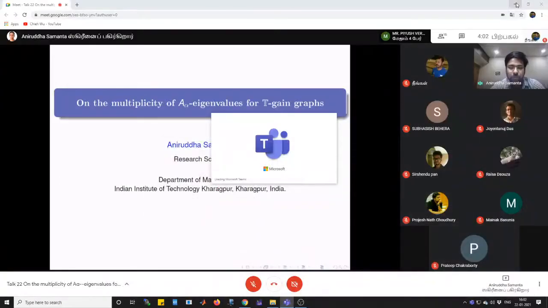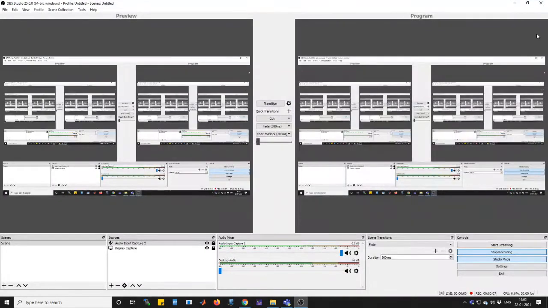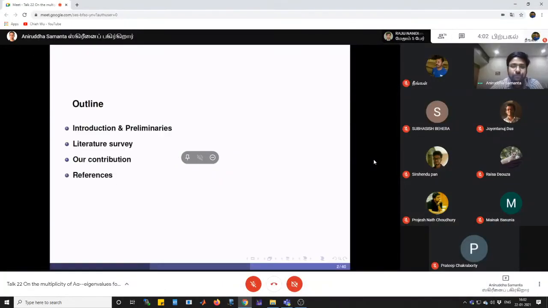Today I'm going to deliver my talk on the multiplicity of A alpha eigenvalues for T-gain graphs. So this is the outline. First I'll discuss a little bit about introductions and preliminaries, and then I'll start from the literature survey, and in this direction I'll show some of our contribution.